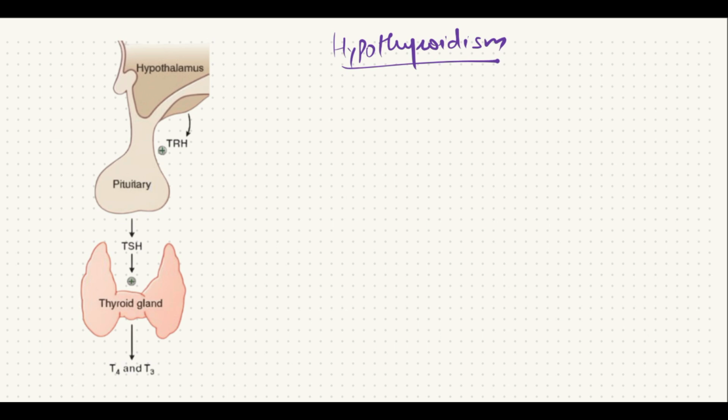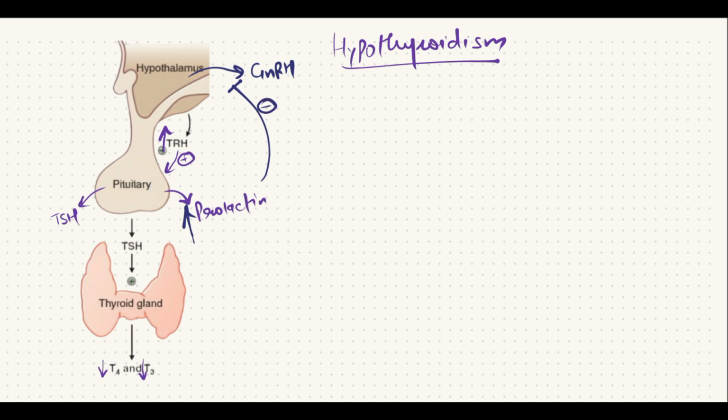In case of hypothyroidism, there is a decrease in the T3 and T4 level in the blood, and this decreased level of T3 and T4 results in increased production of TRH from the hypothalamus. And this TRH acts on the anterior pituitary and stimulates the release of TSH and increases the release of prolactin. And this increased prolactin level inhibits the release of GnRH from the hypothalamus and subsequently decreases the synthesis and production of LH and FSH. So in case of hypothyroidism, there is, number 1, menstrual irregularities.